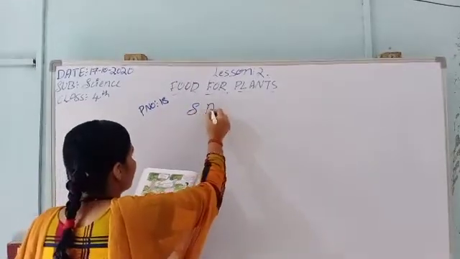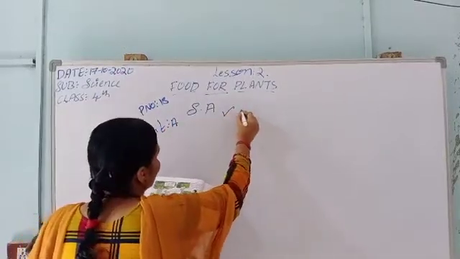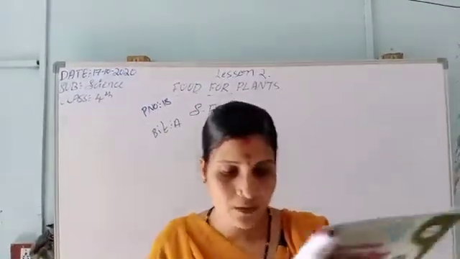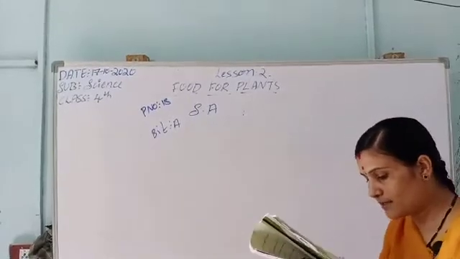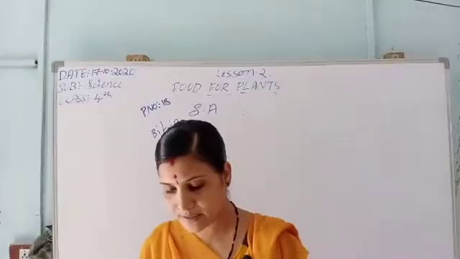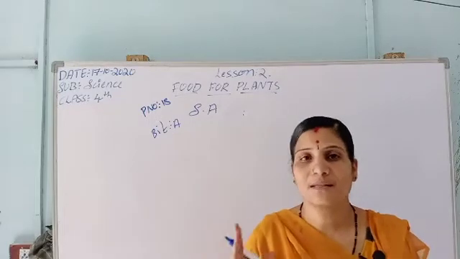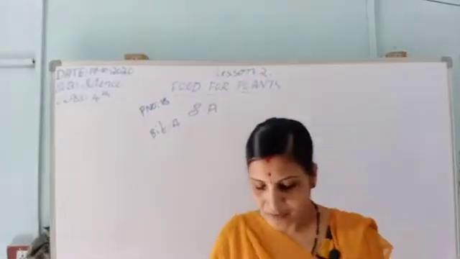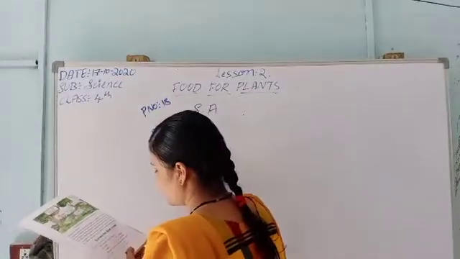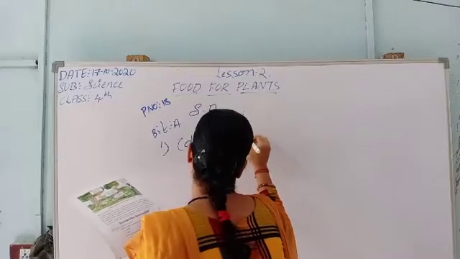Summative assessment, bit number 1. Bit number A, tick the right answers. What is required by leaves to make food? Water, air, chlorophyll, sunlight. He has given all of these: sunlight, water, and chlorophyll also. The answer is option D, all of these. All of these are required.